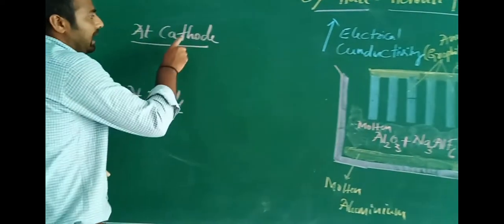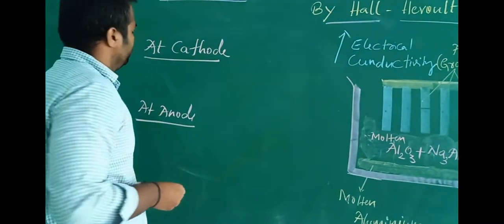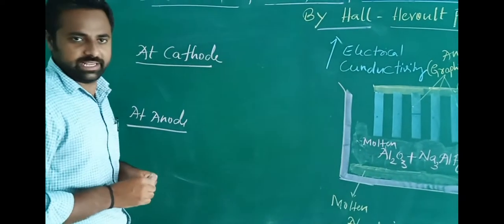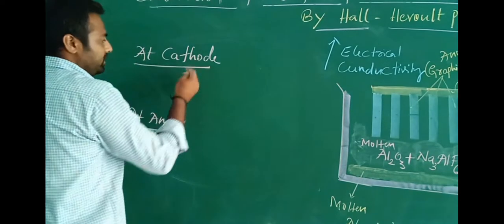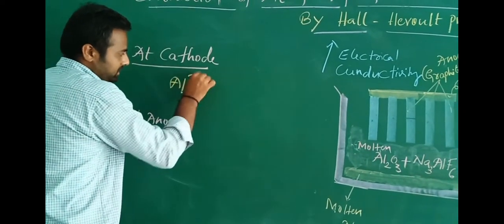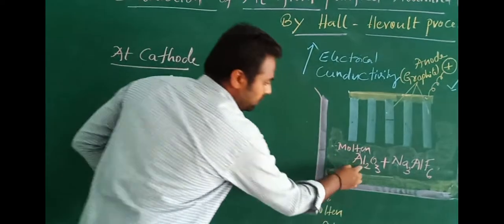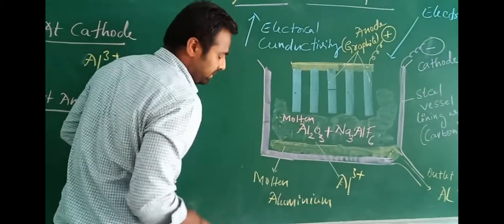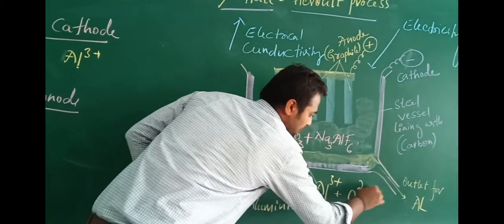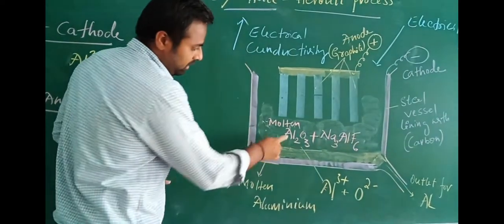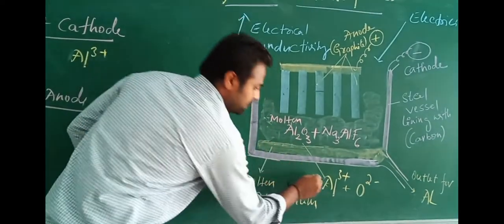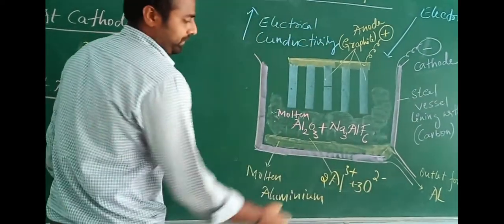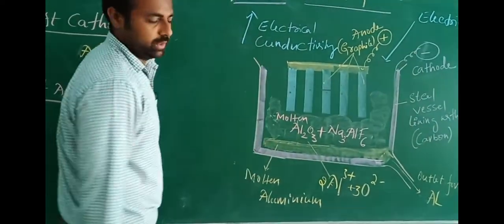So let's see that. At the cathode, I hope you know that at the cathode electrode reduction always takes place in the electrolytic cell. At the cathode, the aluminium ions, obviously from Al2O3. Al2O3 means Al3+ ions will be there, and some oxide ions also will be there. 1 mole of Al2O3 produces 2 Al3+ ions and 3 oxide ions. And these combine to form 1 mole of Al2O3.